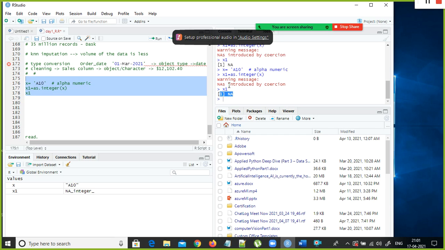It will introduce NA. It will assign NA to it. When we did the integer conversion on the string data type, to avoid assigning the character data type to that column, we landed in this kind of issue.